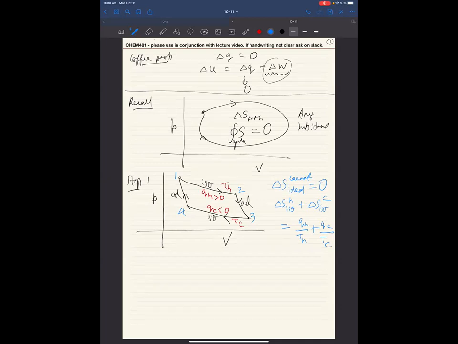And we showed that this is indeed equal to 0. Now, before we go to the next step, it's a bit abstract, so let's look at this Carnot cycle from a slightly more abstract perspective.